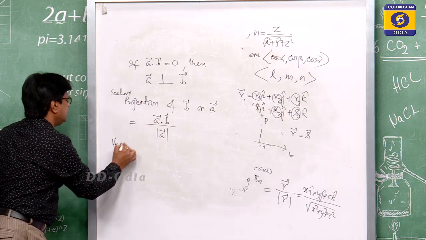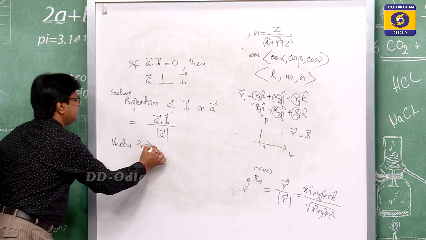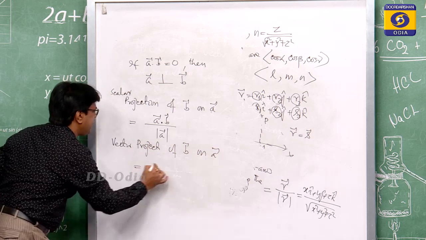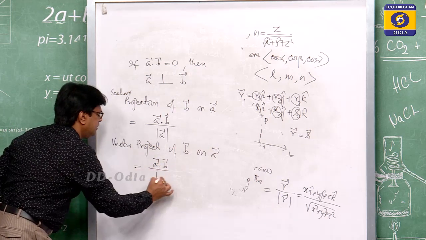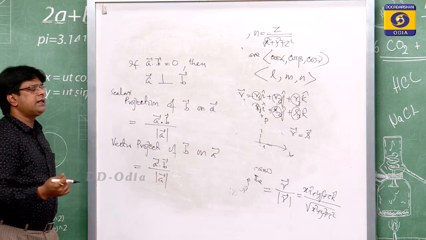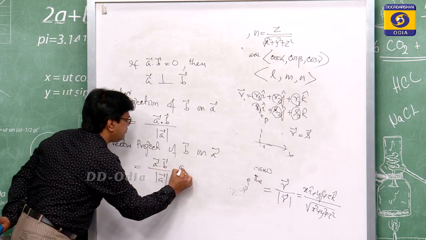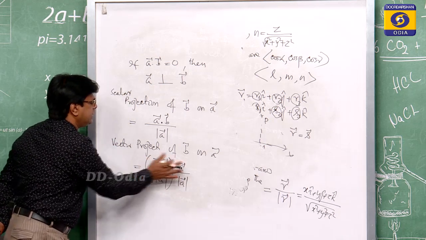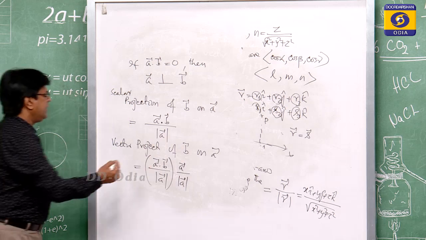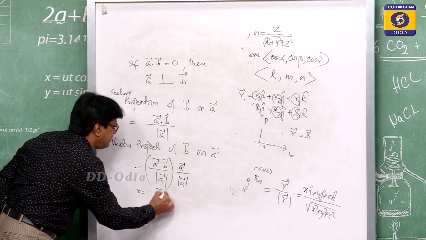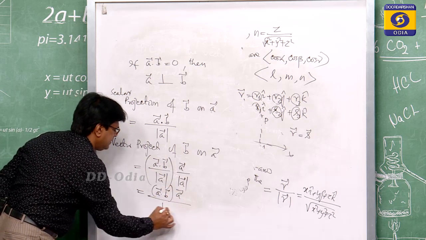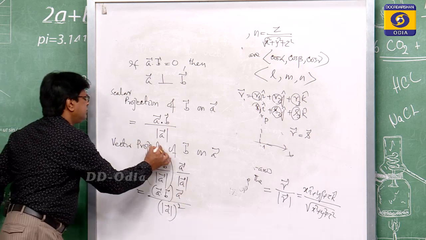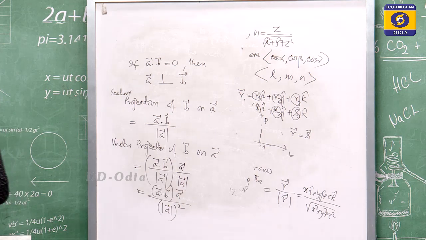Similarly, the vector projection of B on A: you have to find the scalar projection into the unit vector along the direction of A. That means we have to find the A vector by the magnitude of A vector. This is your scalar projection into the unit vector along the vector A. So this becomes your A dot B into A by the magnitude of A squared. So this is your vector projection. So these are two projections on A and B.